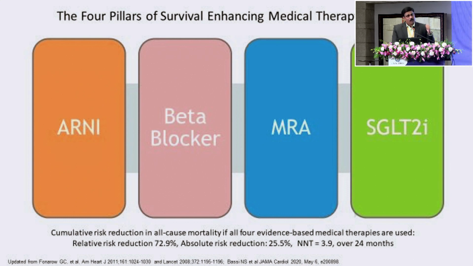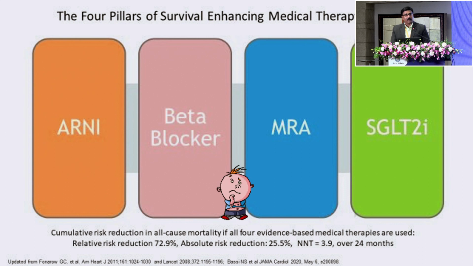Now, how important it is. If you put these patients on all the 4 drugs, you just need to treat 4 patients for 2 years to save 1 life. Now, mind you, I'm talking about mortality. So if you treat 4 patients, you're going to save 1 life. This is not there in any other study so far. So such is the impact of heart failure management. All you have to do is put these 4 drugs.